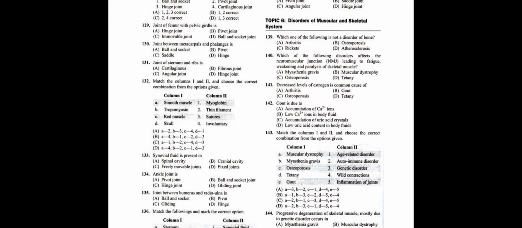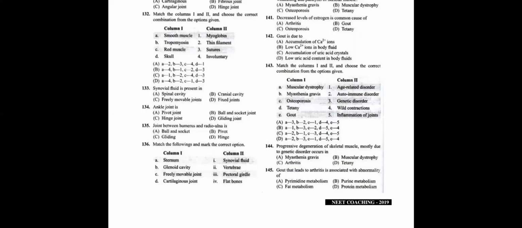Question number 144. Progressive degeneration of skeletal muscle, mostly due to genetic disorder, occurs in. So progressive degeneration of skeletal muscle, which is a genetic disorder, is muscular dystrophy, whereas myasthenia gravis we'll call an autoimmune disorder. So progressive degeneration of skeletal muscle, mostly due to genetic disorder, occurs in muscular dystrophy. So the answer for 144 is B, students.